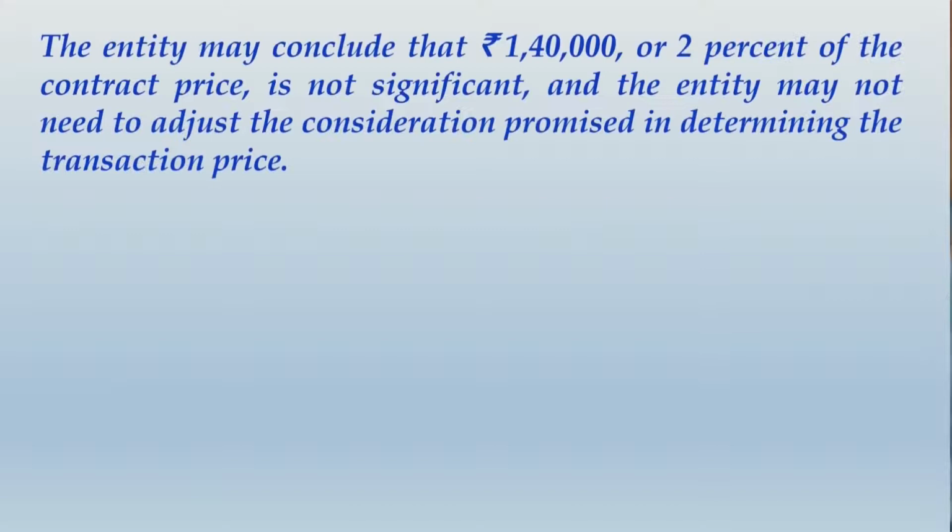In your answer you would first mention that the entity may conclude that rupees 1,40,000 or 2% of contract price is not significant, and the entity may not need to adjust the consideration promised in determining the transaction price.